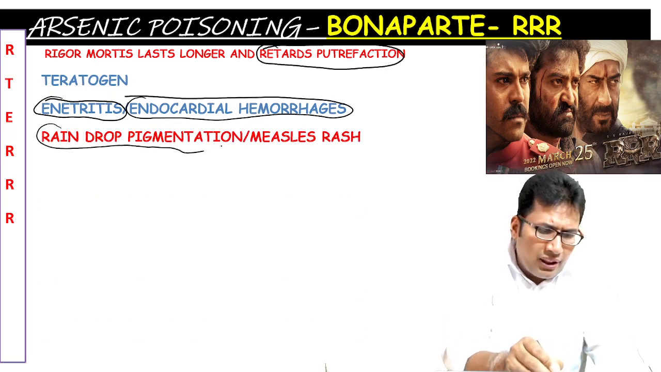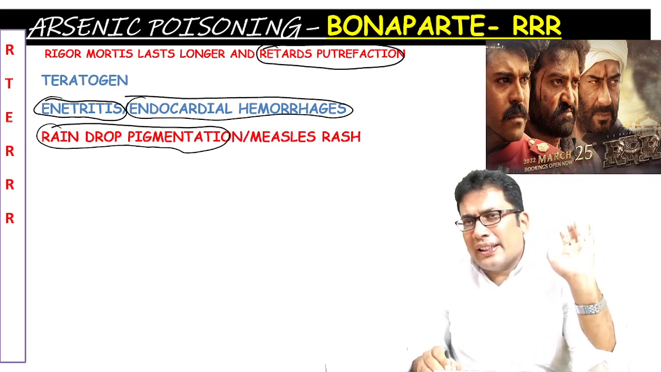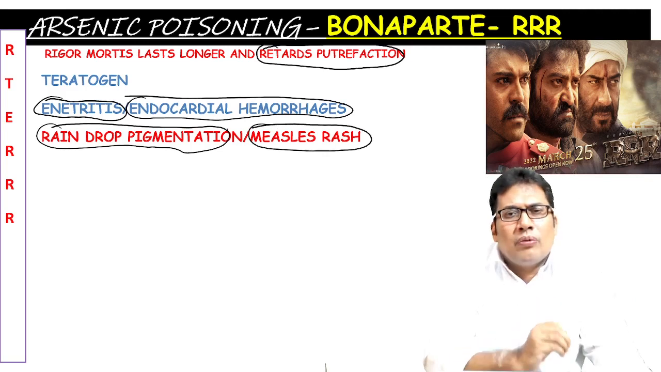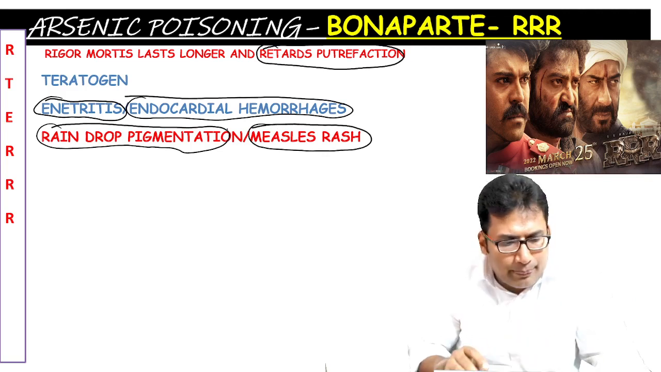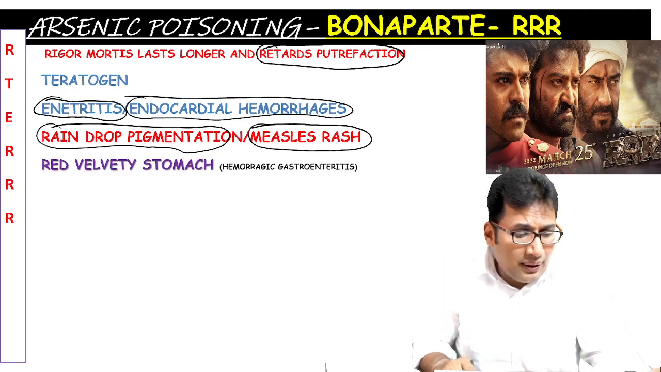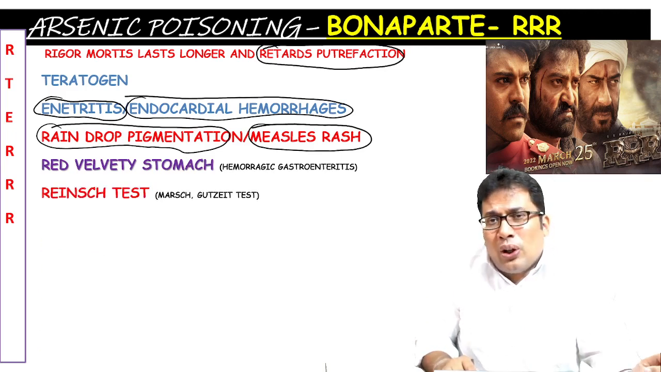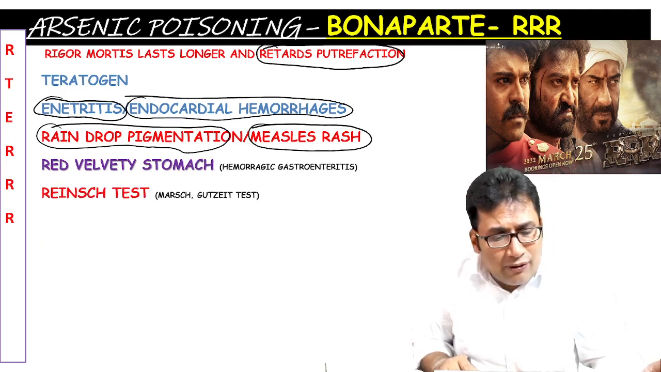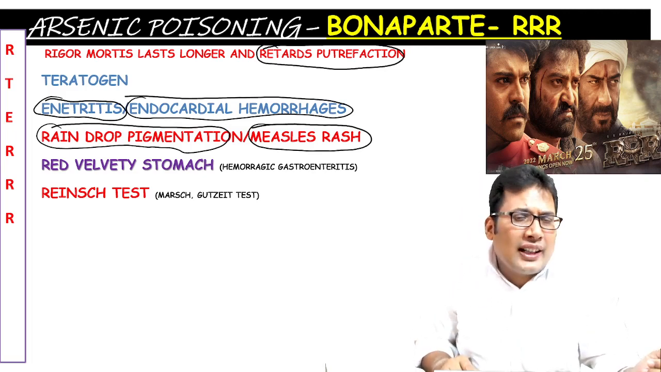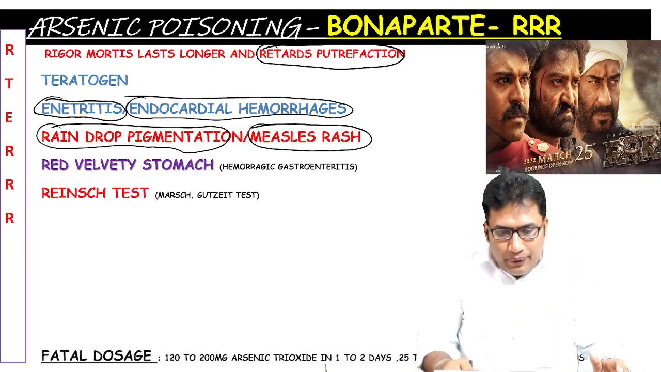R for raindrop pigmentation. It is very commonly asked in the exam. Please try to remember. Measles-like rash is also seen in case of arsenic poison. Red velvety stomach is also seen in arsenic poison because of the hemorrhagic gastroenteritis. And one more R here, triple R is the mnemonic. R for Reinsch test, Marsh test, Gutzeit test, neutron activation analysis. All these are tests for arsenic poison.